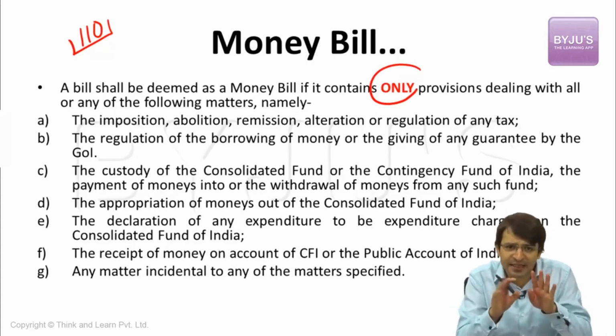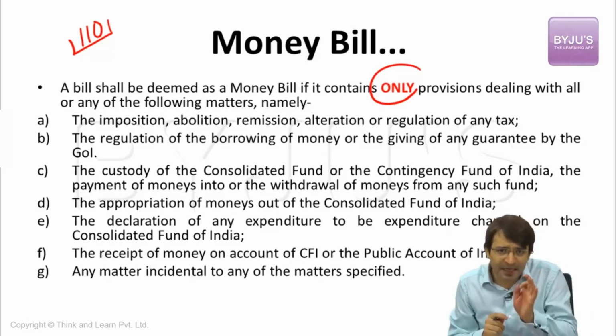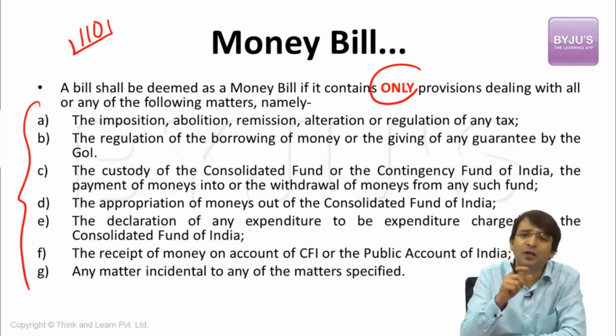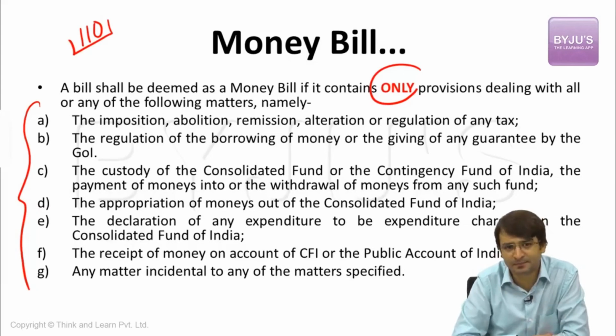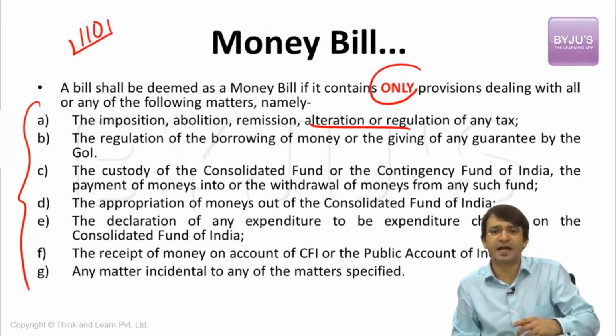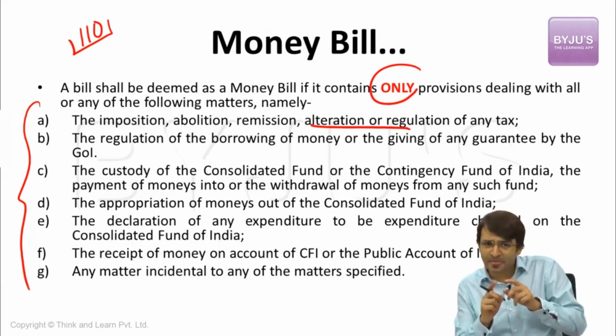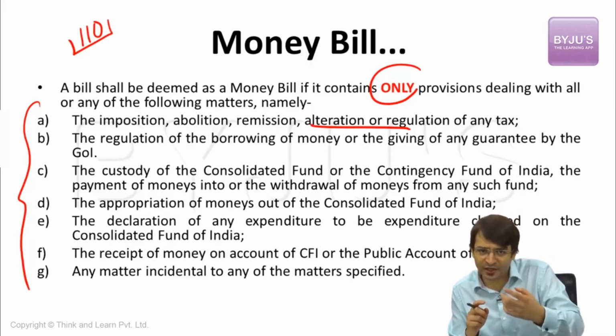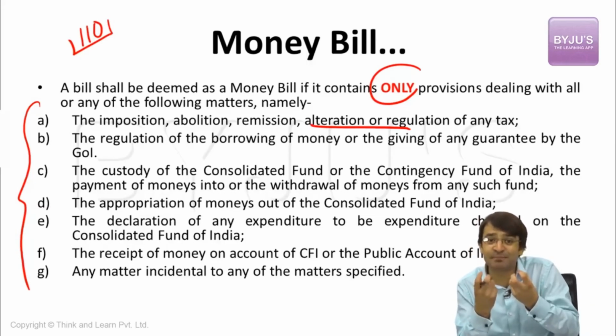That means a bill is a money bill if it deals with money matters. But any bill is a money bill only if it follows these conditions. What are these conditions? If a bill tries to impose taxes, it is a money bill because it deals with money matters. If the bill talks about alteration of a tax or regulation of a tax, it is a money bill. That means any bill which is introduced for the imposition, alteration, or regulation of a tax, because tax is a money matter, is a money bill.